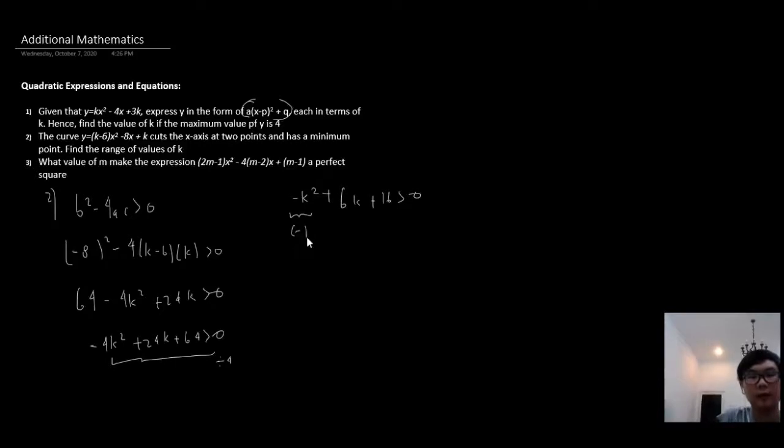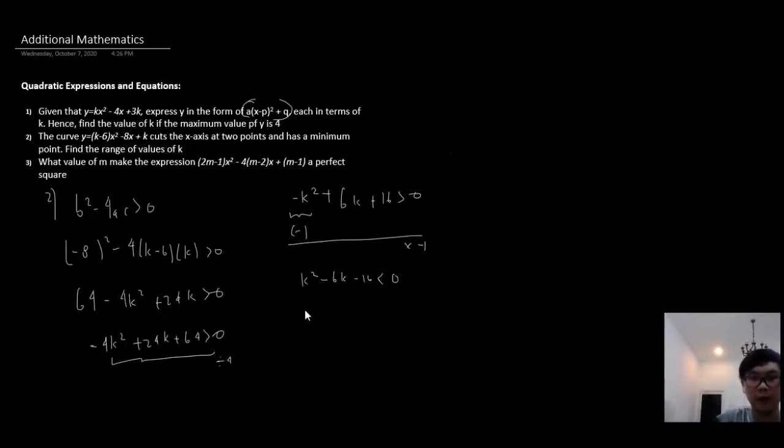To ease the process of factorization, I've decided to multiply everything by negative 1. So right now we have k squared minus 6k minus 16 is less than 0. Since we multiply everything by negative 1, we must flip the inequality sign.